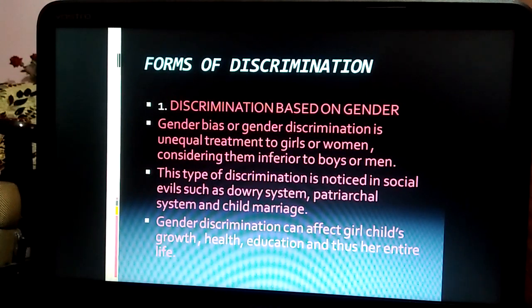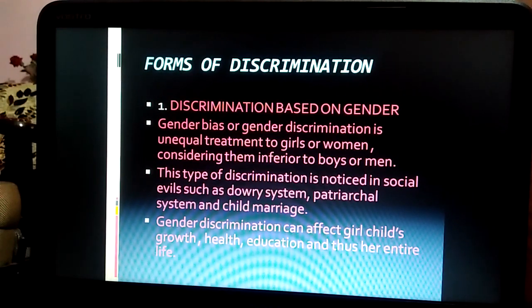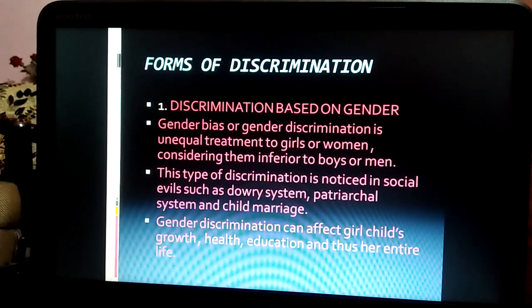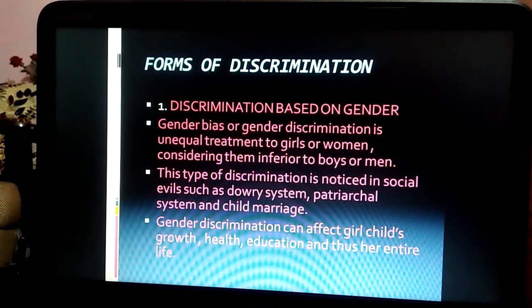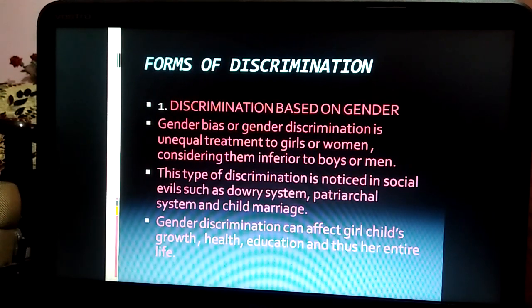Here we are going to study how the girls or the female members in the society are treated unequally. Gender bias or gender discrimination is unequal treatment of girls or women, considering them inferior to boys or men. This type of discrimination is noticed at social levels such as the dowry system, patriarchal system and child marriage. Gender discrimination can affect a girl child's growth, health, education and thus her entire life.